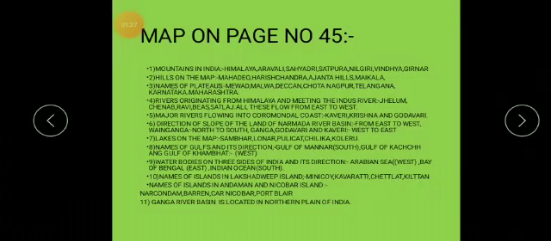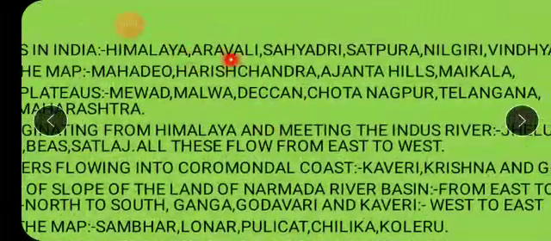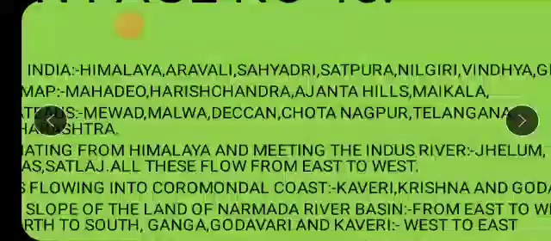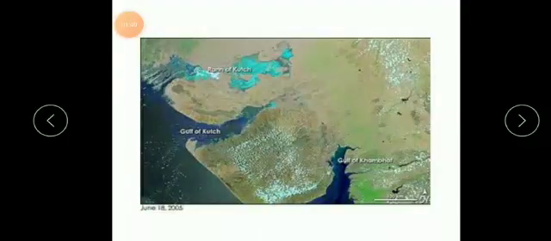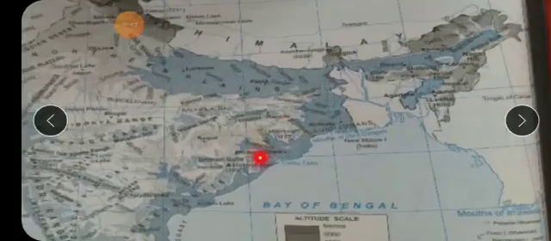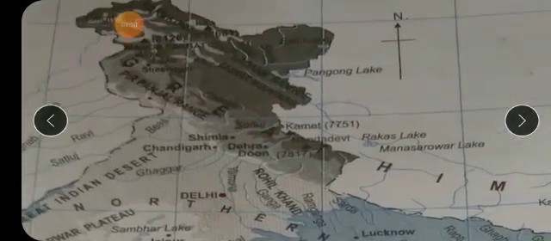Even in the answer you can read out those names: Himalaya, Aravali, Sahyadri, Satpura, Nilgiri, Vindhya, and then Girnar. Even on one map you can find these names, children. See here, on this highlighted map, the Himalaya in the north is the main mountain.